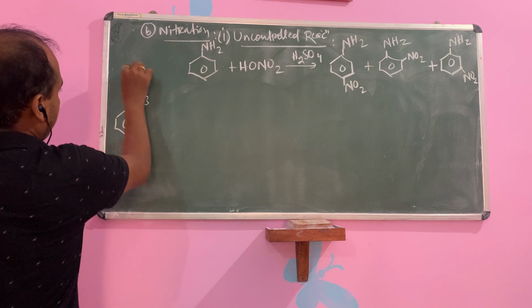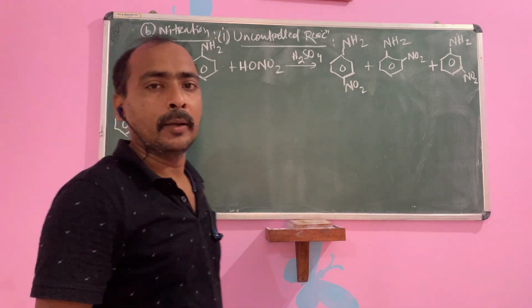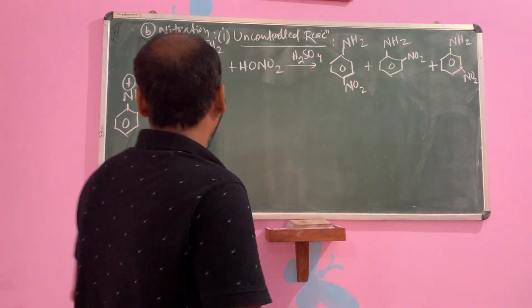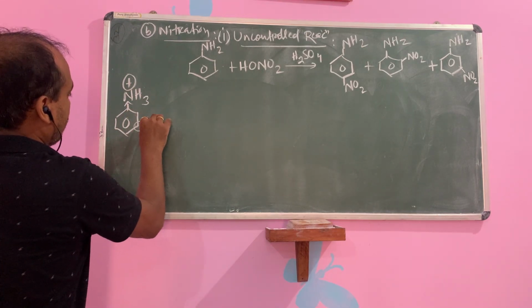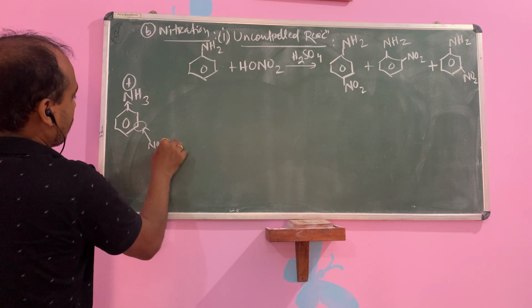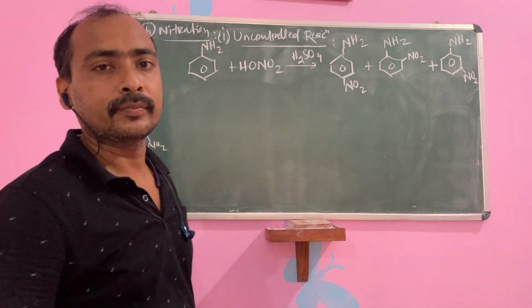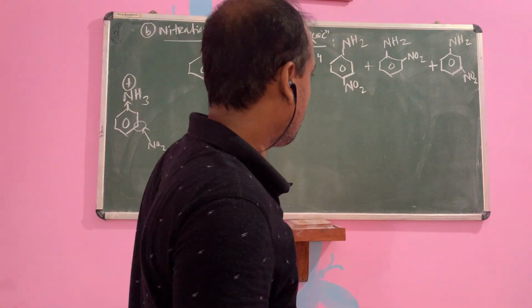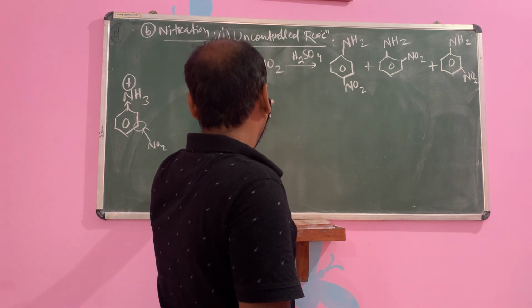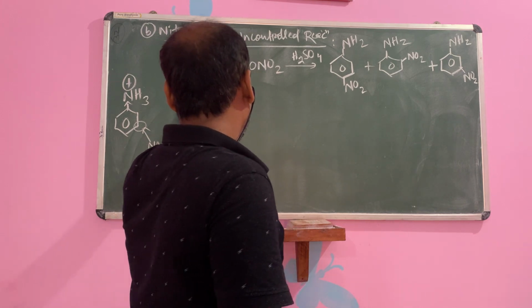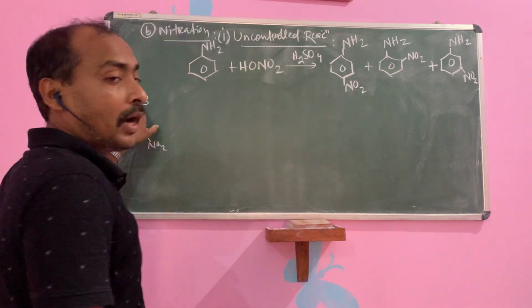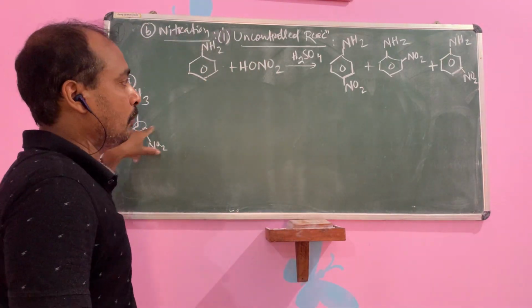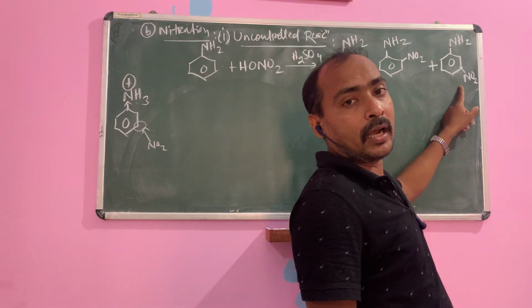This is your anilinium ion, which is a meta directing group. So NO2 will attack at meta. What is the answer? When aniline is treated with concentrated nitric acid, it forms the anilinium ion, which is a meta directing group, so it also forms meta derivatives.